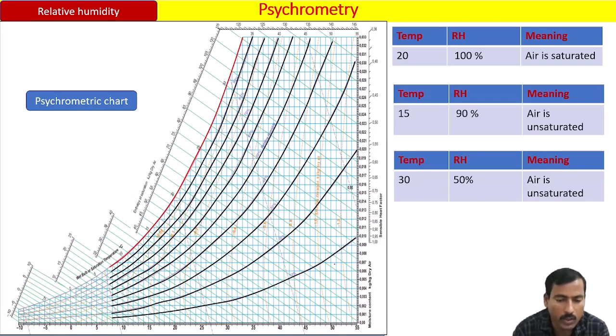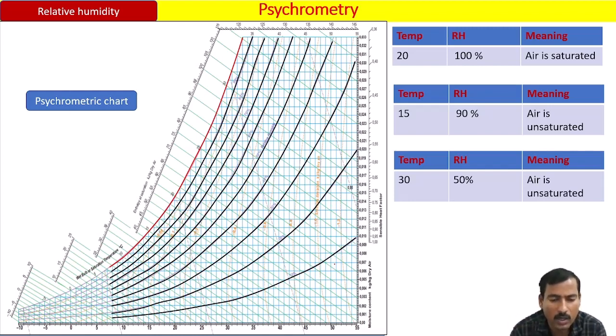But I told you in the beginning, we need not remember the maximum amount of water vapor at each particular temperature. It's not possible at all. So very simple: to say whether the air is saturated or unsaturated, here is one more piece of data available. If relative humidity is 100%, it means water vapor is completely filled in the air, with no vacancy to accommodate more, and the air is saturated.